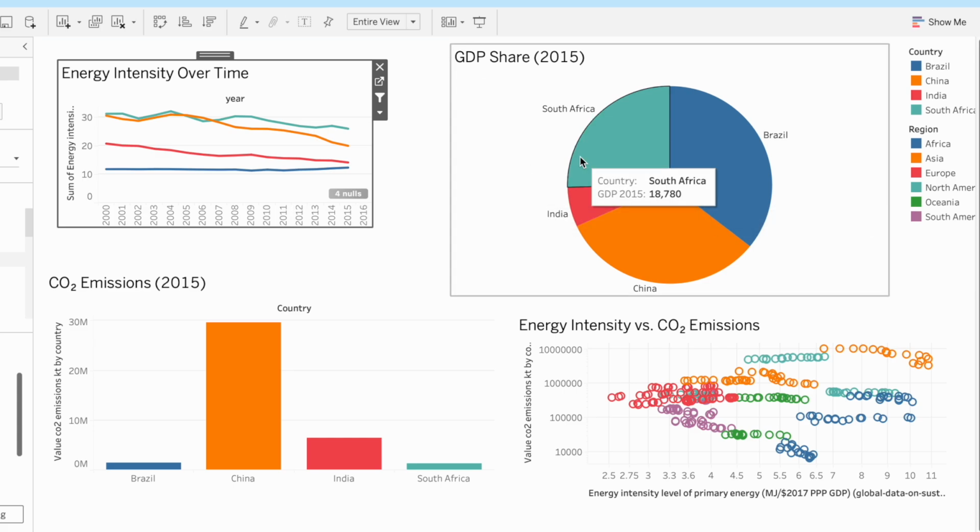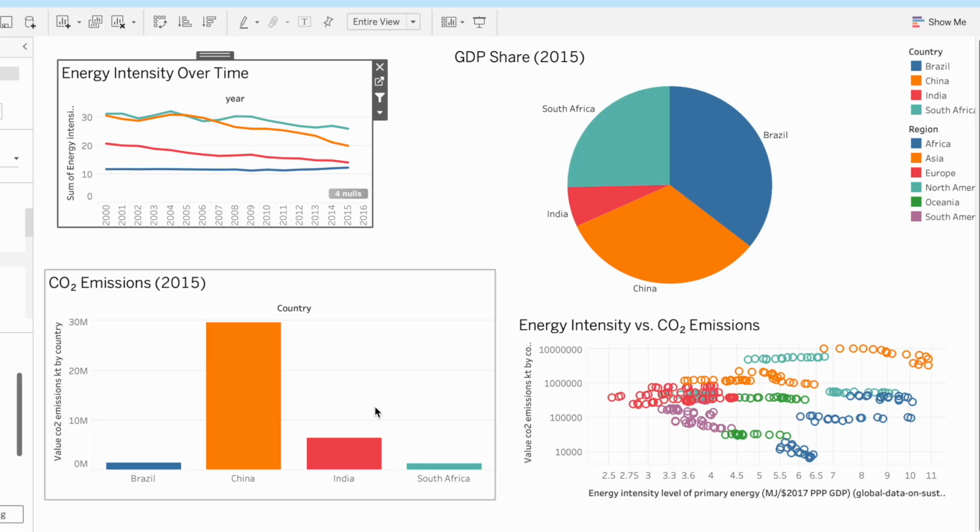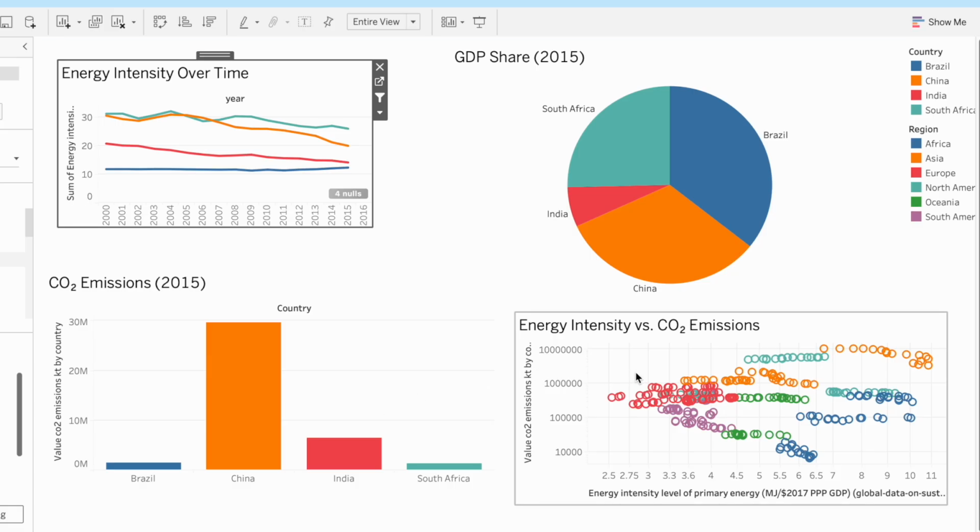The pie chart displays the GDP share of these nations, showing how much each country contributes to the total economic output, with China holding the largest position. The bar chart on the right shows CO2 emissions for each country. This helps us compare economic strength with environmental cost. The scatter plot combines both aspects, plotting energy intensity against CO2 emissions, allowing us to see that even efficient countries can have higher emissions if their industrial scales are large.